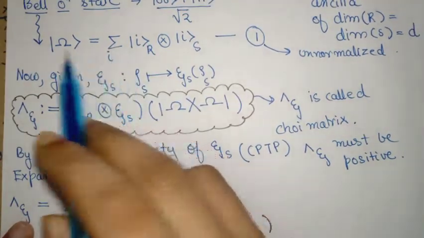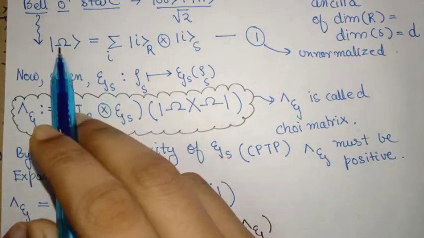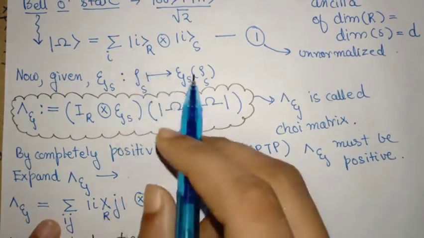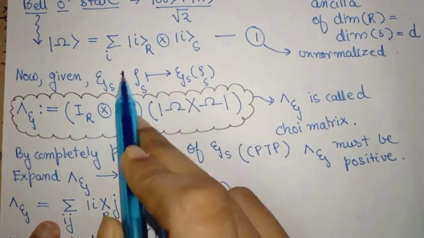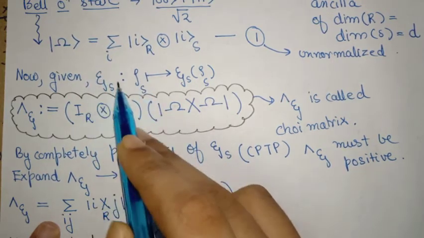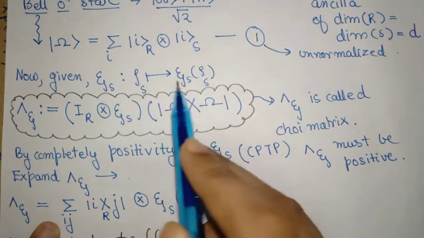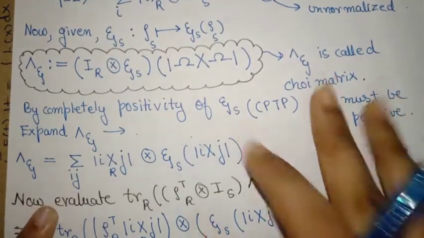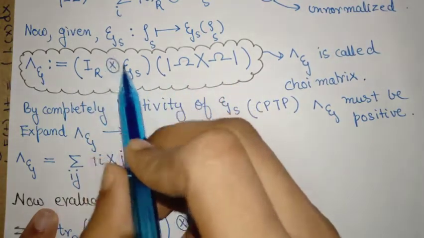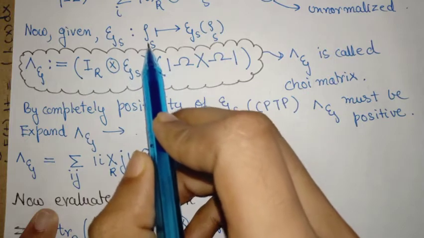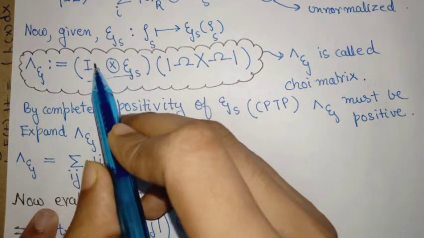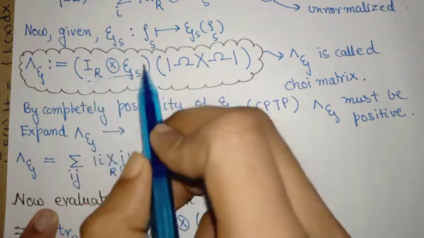Now given this Bell state, you construct the Bell state only by the Hilbert space of the system and the ancilla, which has the same dimensions. And given this, suppose you have a map, a quantum operation, in the space of the system. You can uplift the operator and consider this as a matrix. Why is this a matrix? First of all, this was an operation in S space. This term, you can see, is now an operation in RS space. So this operation got upgraded.